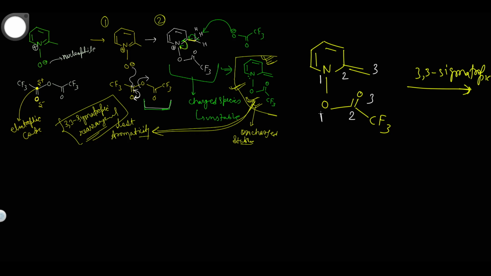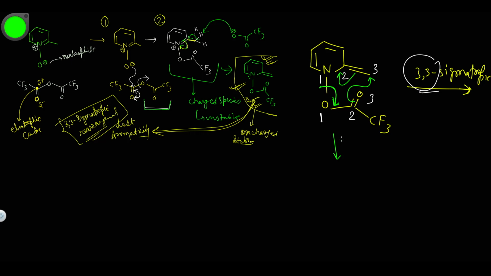First of all, we do the numbering here, 1, 2, 3, 1, 2, 3. 3,3 sigmatropic means the 3,3 bond will get joined, and the 1,1 bond will break. So this bond will join at this 3 position, this double bond will shift onto this, and then this 1,1 bond will break and shift to this position.